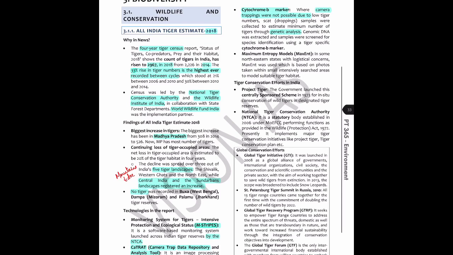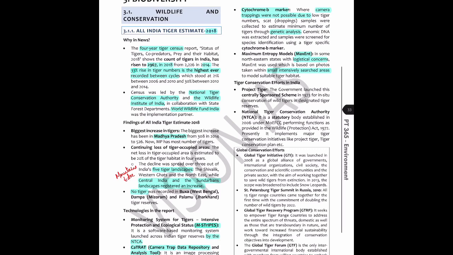So now if I ever get a question in PT that says what are genetic markers useful for, and one of the options is wildlife conservation, I know, because I have linked it, that a genetic marker is used in cytochrome B, which is used to identify a tiger. So I know that that option is correct, and that is what you need. You just need to create interlinkages. So now we're finished with this technologies in the report subpart.